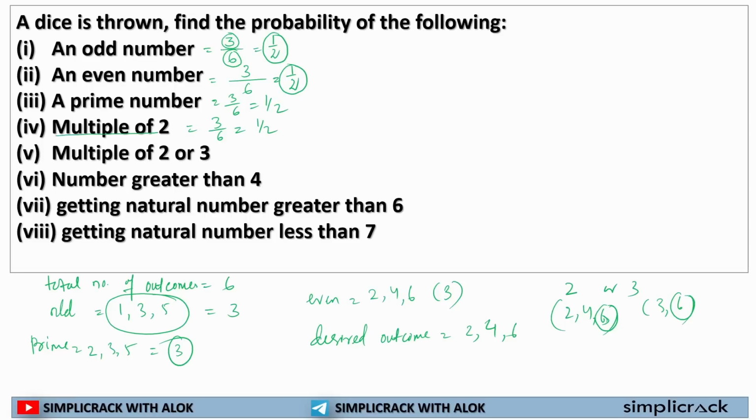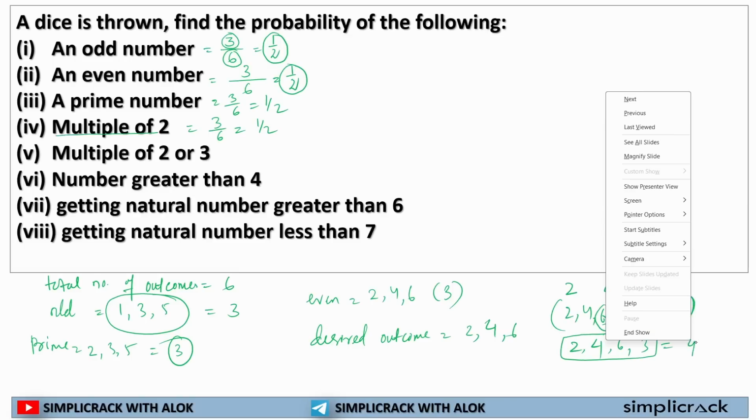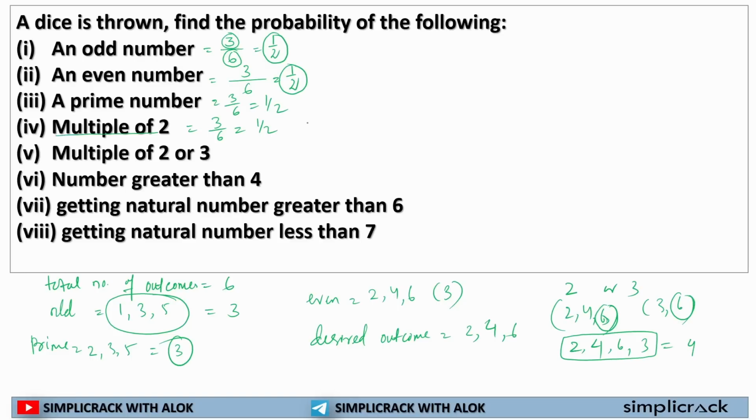Because 6 has been counted twice. So here I will take 2, 4, 6 and 3. So the total number of outcomes will be 4. Now here multiple of 2 or 3 will be 4 by 6, that is 2 by 3.